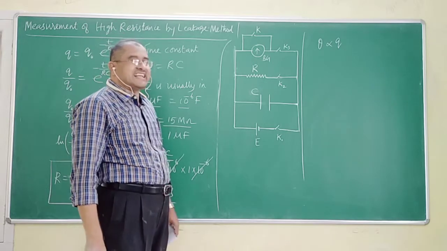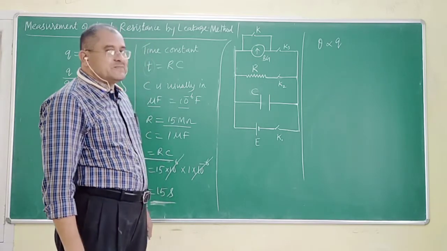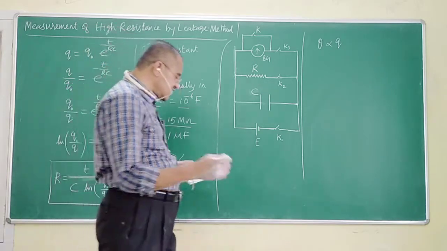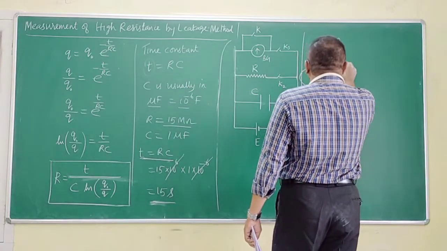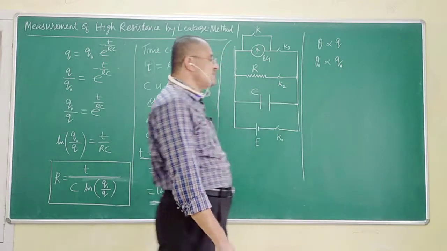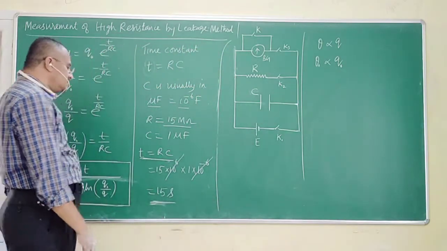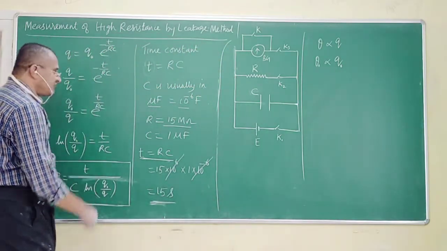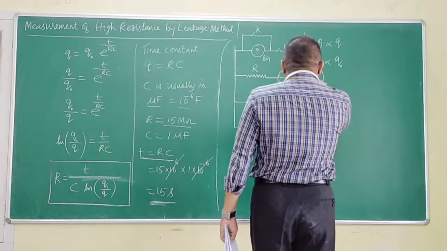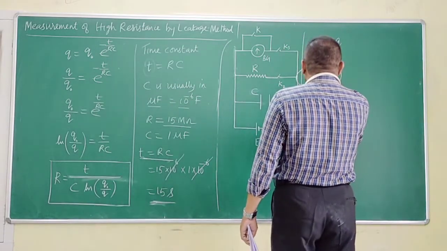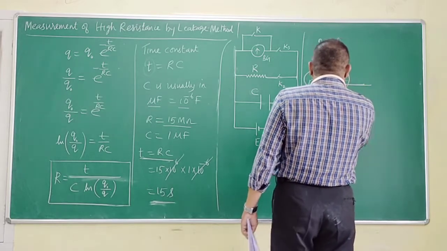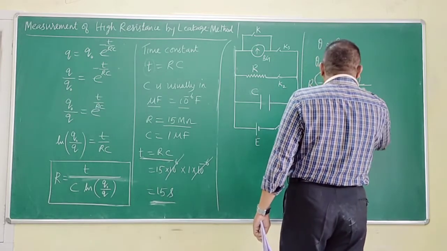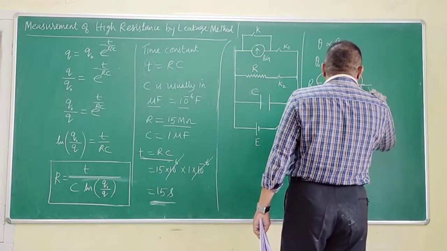If the throw I take as theta, it will be directly proportional to the charge left, and also theta naught will be equal to Q naught, the maximum charge. Therefore, I can modify this equation as R is equal to t upon C into ln theta naught by theta.